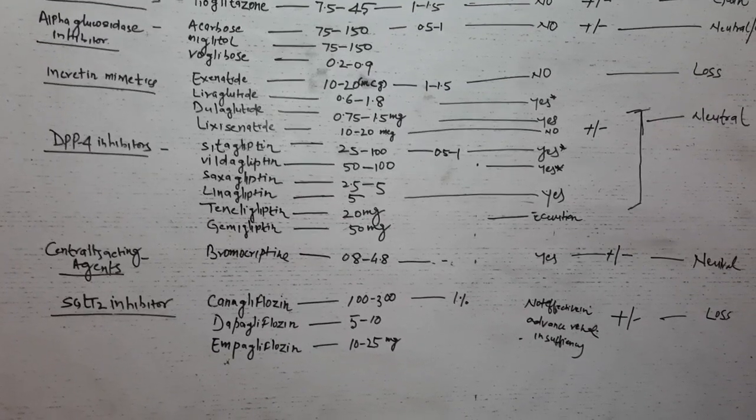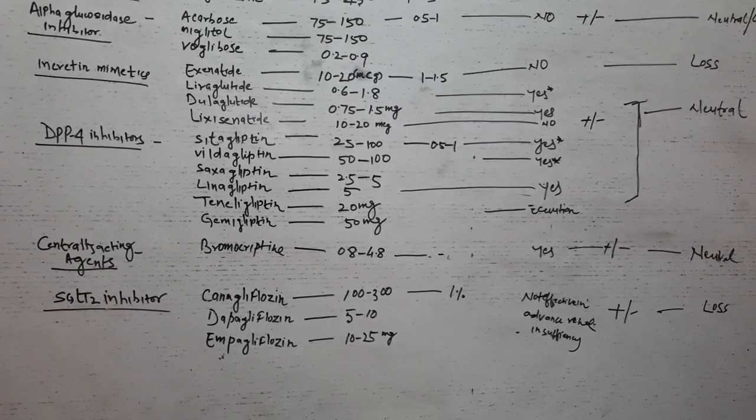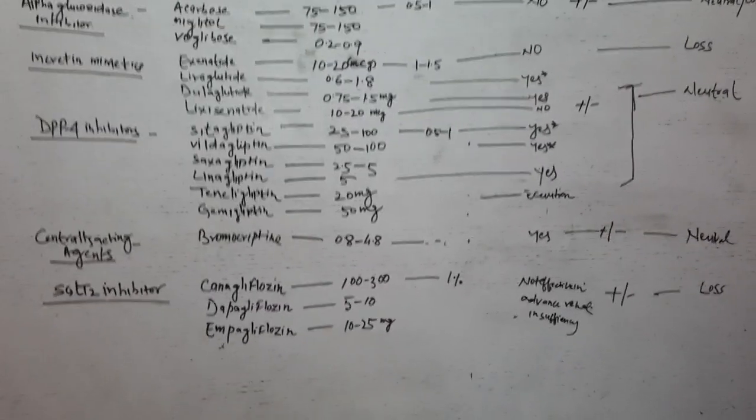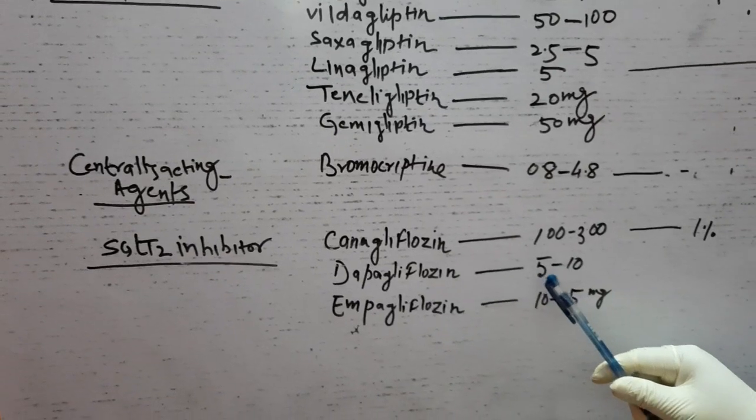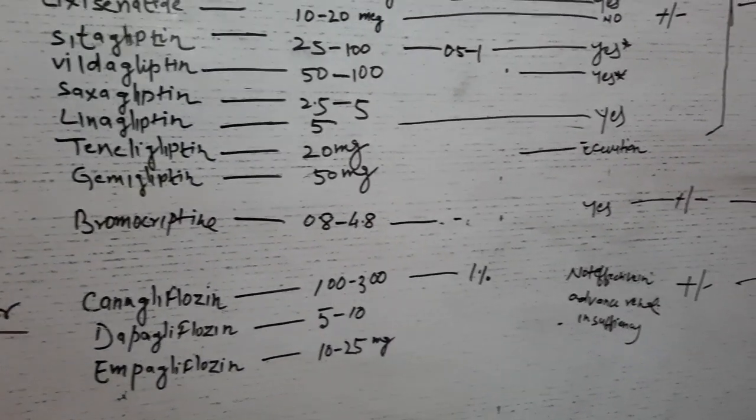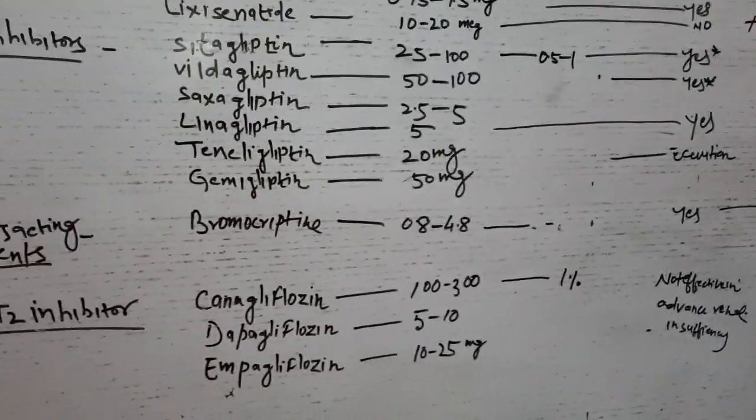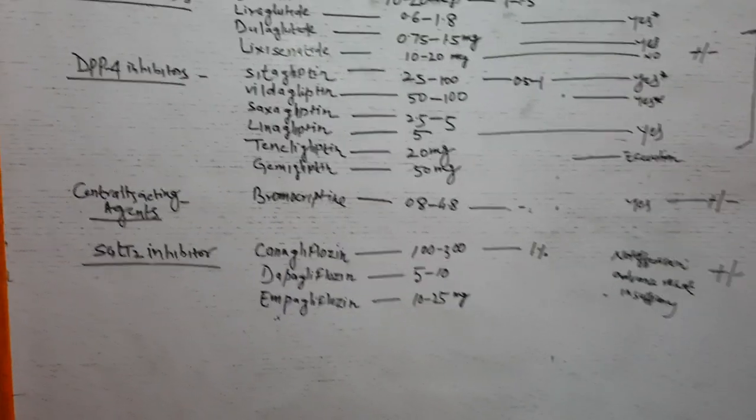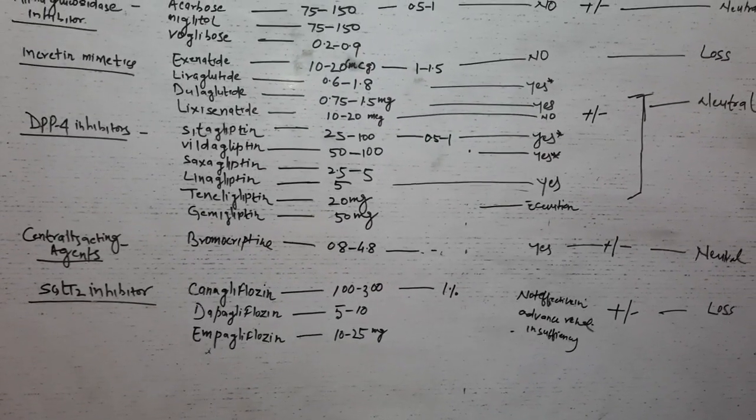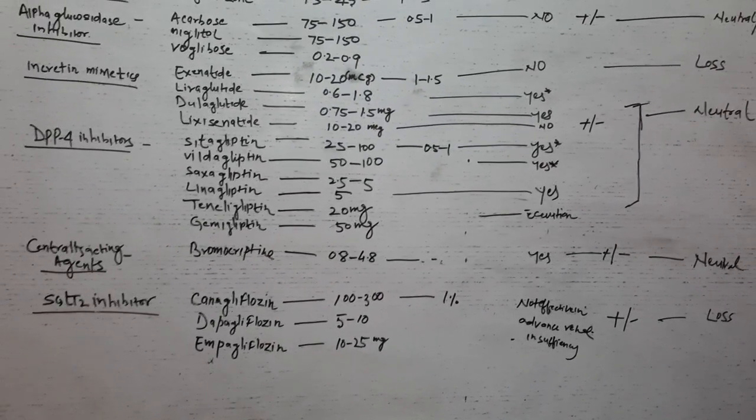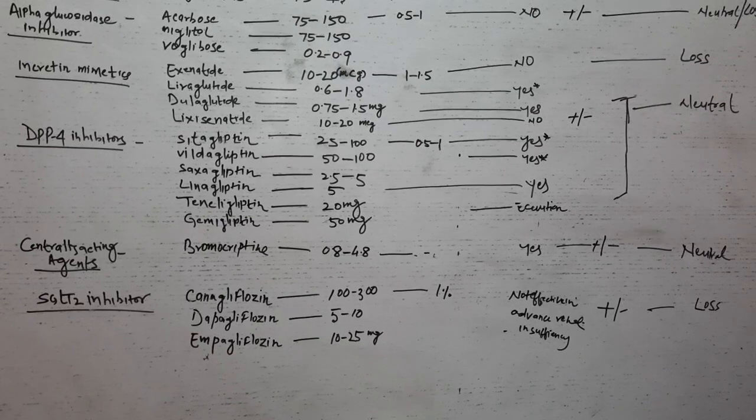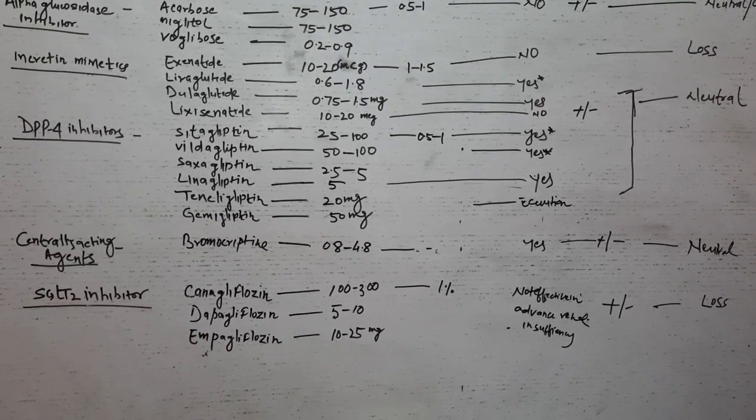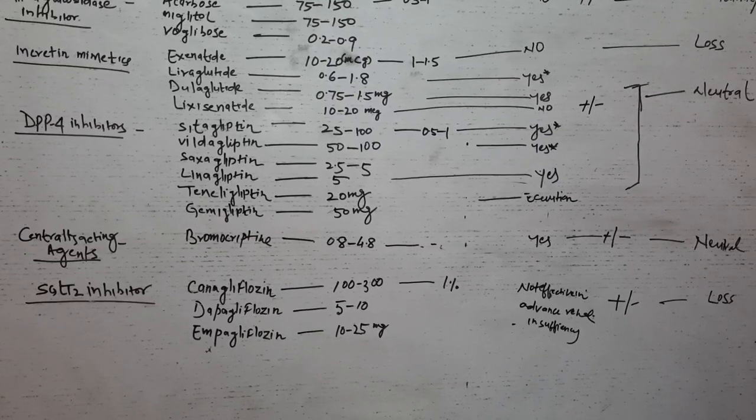In SGLT2 inhibitors, we see canagliflozin, dapagliflozin, and empagliflozin. These are a very novel class of oral anti-diabetic agents that have a unique insulin-independent mode of action. The molecular target of these agents is the sodium glucose co-transporter isoform 2, that is SGLT2, which is primarily located on the luminal surface of the proximal convoluted tubule of the nephron. Inhibition of this transporter leads to loss of glucose in the urine and consequent reduction in the plasma glucose level.